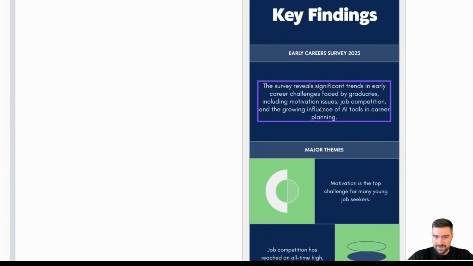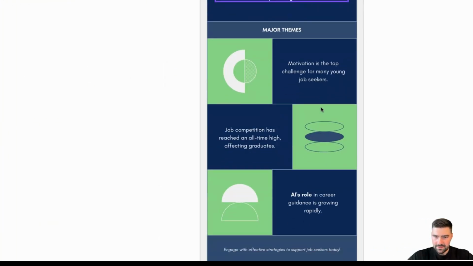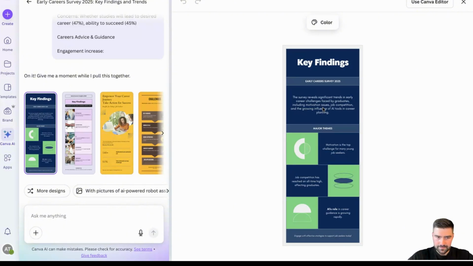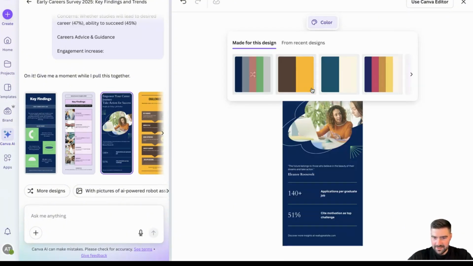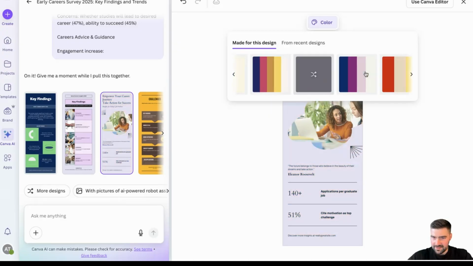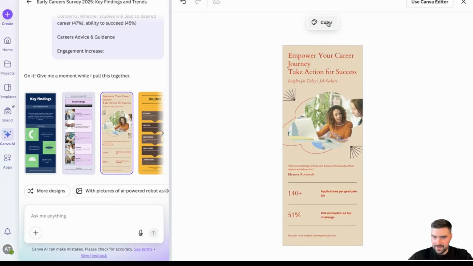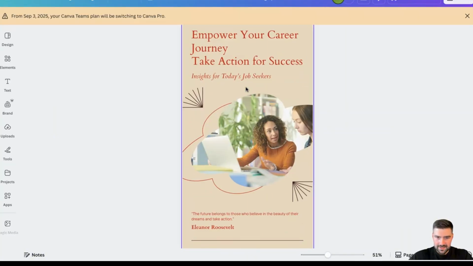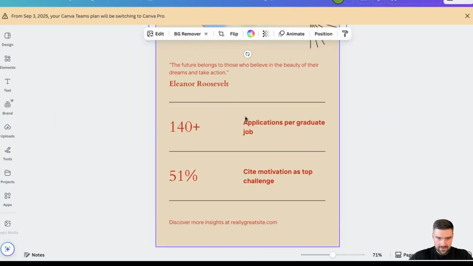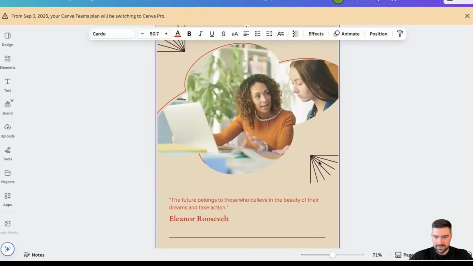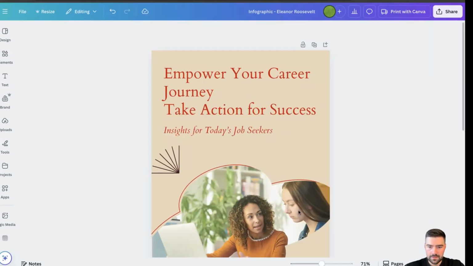Let me zoom in. It's really cool that you can alter the colors and the pictures how you want them. You can also take it into the full editor and just edit it like a normal Canva. It's a really, really good tool for making infographics.